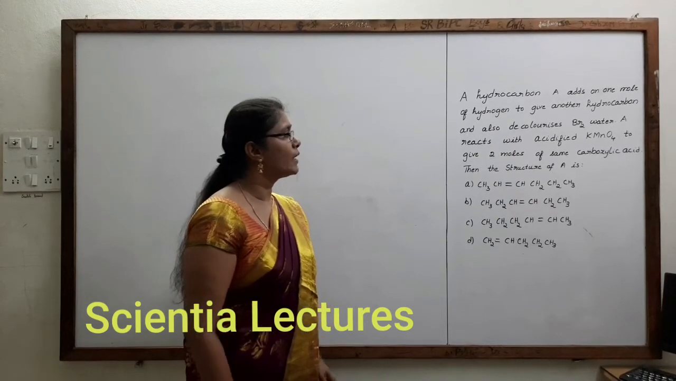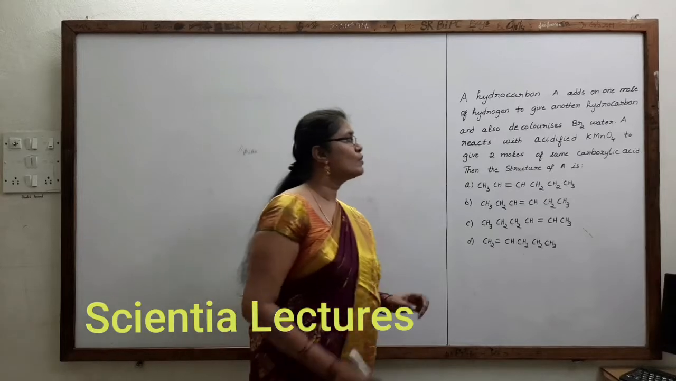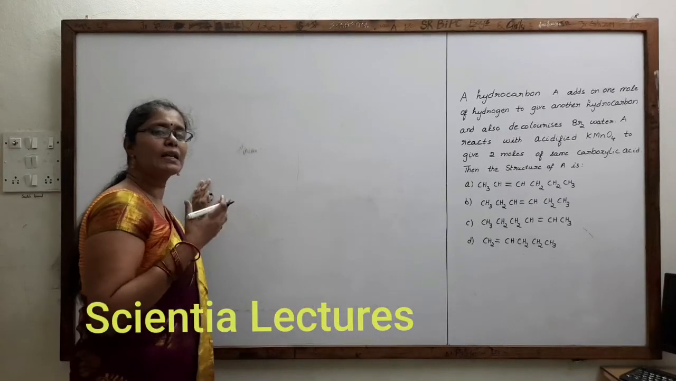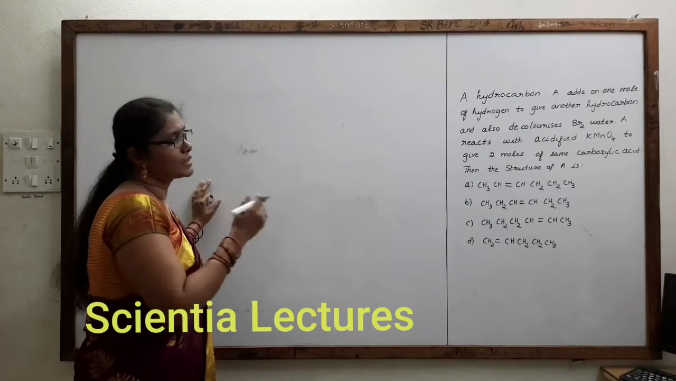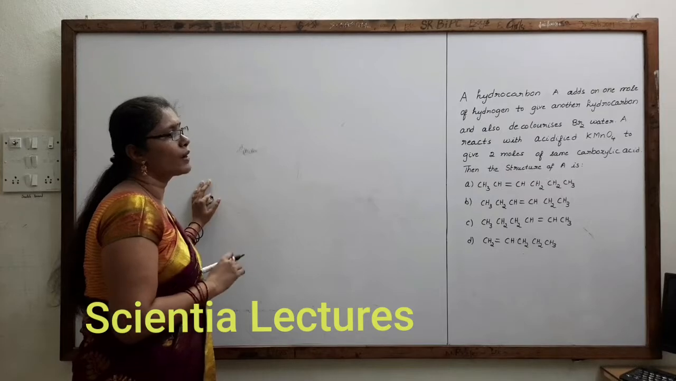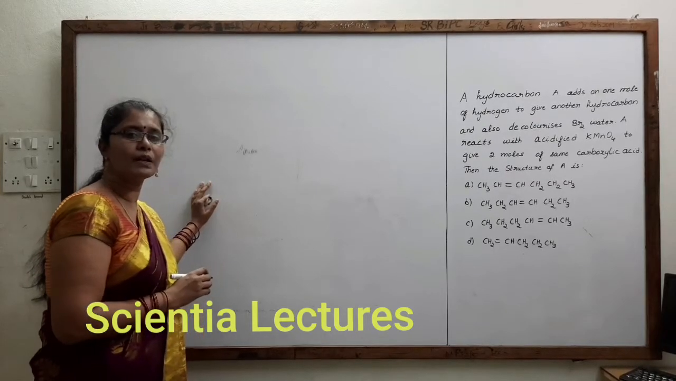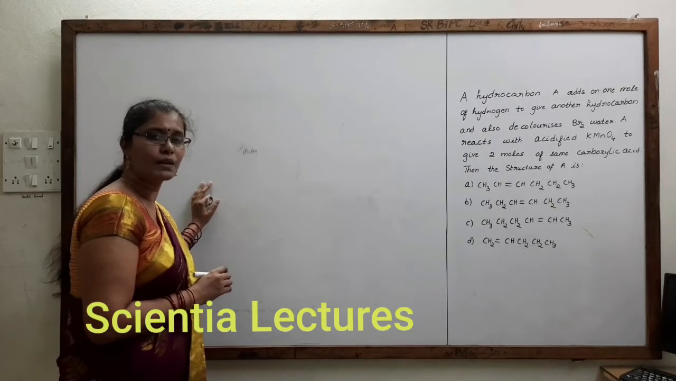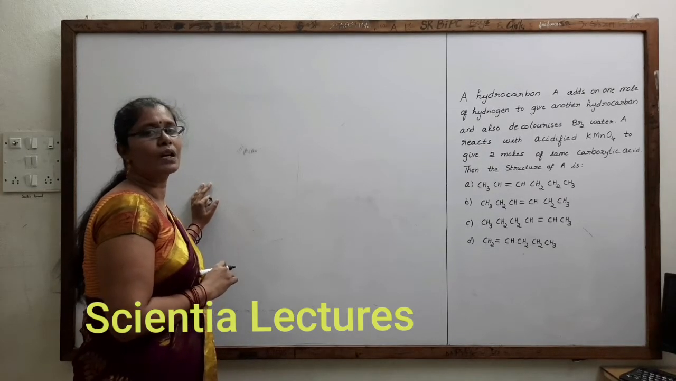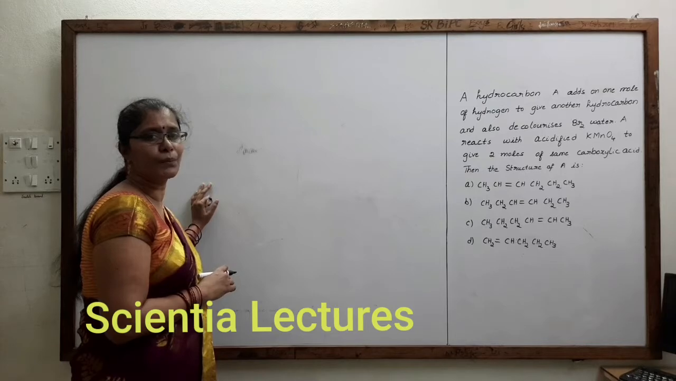Now with acidified KMnO4, it should give 2 moles of the same carboxylic acid. Now let us see how alkenes react with acidified KMnO4. Let us see a simple trick to get the product in the presence of acidified KMnO4 or acidified K2Cr2O7, or on oxidative ozonolysis also. In most cases we get the same product.